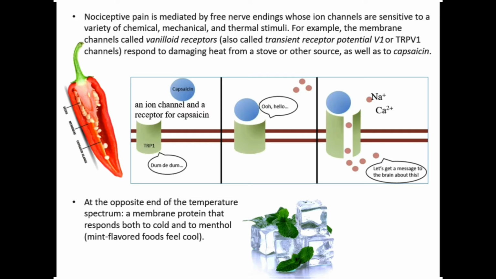a vanilloid receptor, which is responsible for heat, but capsaicin can come and attach, and then we feel that the pepper is hot. So it happens like this: the capsaicin will come and join the vanilloid receptor. Then this channel will open, sodium and calcium will enter, and then we have a receptor potential, and finally the action potential if the voltage-gated ion channel for sodium exists.